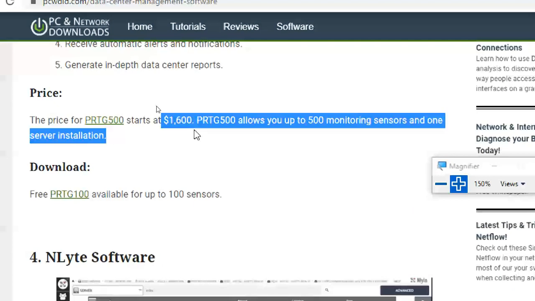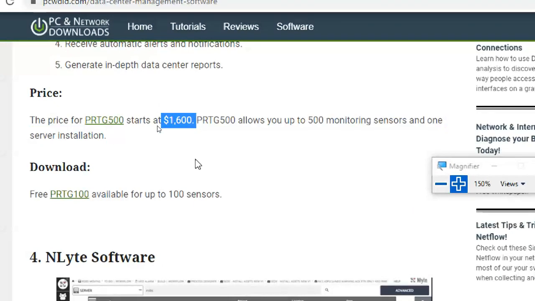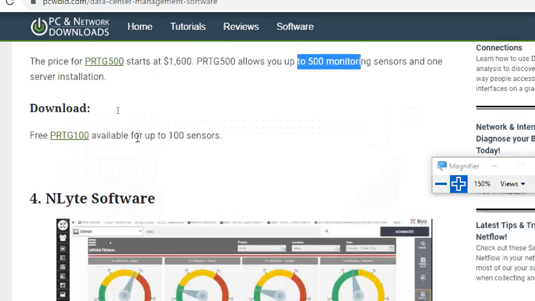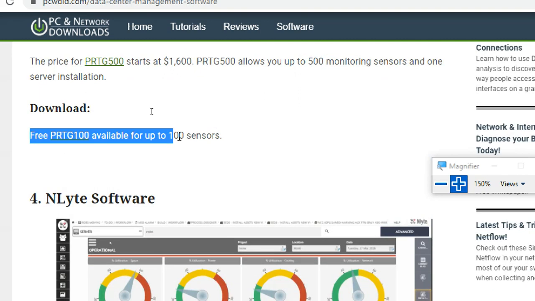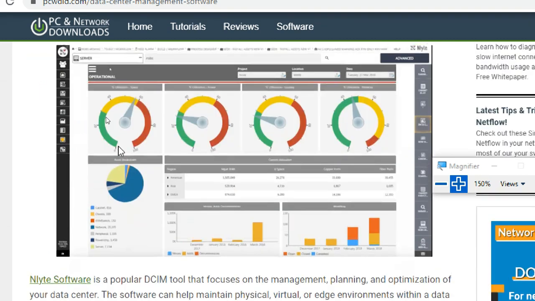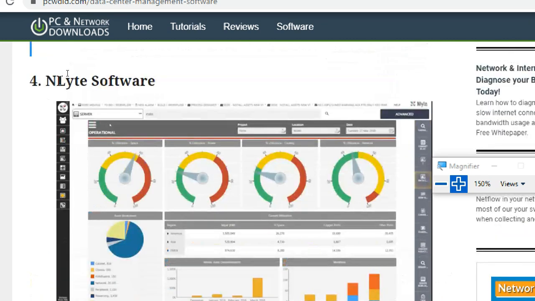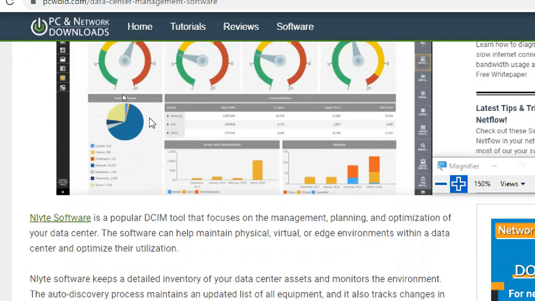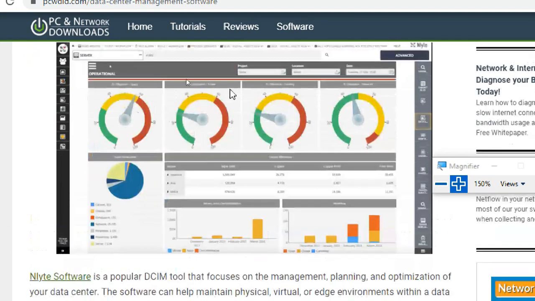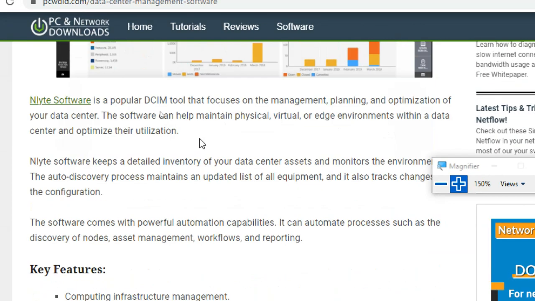So this is a price, almost $1,600. It allows up to 500 monitoring sensors and one server installation. Then based on your payment, like if you want 100 sensors, a free version is also available. Enlight software: you can see on the screen how the system is performing. Each individual server or application-wise, we can also monitor.